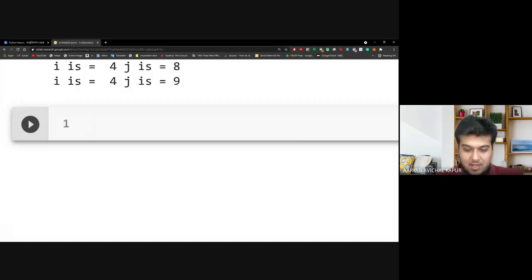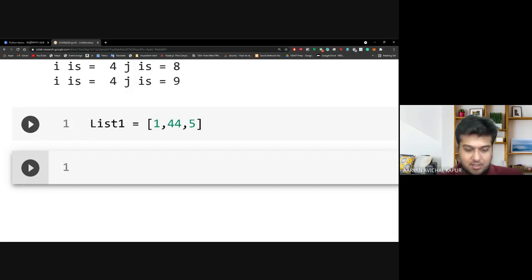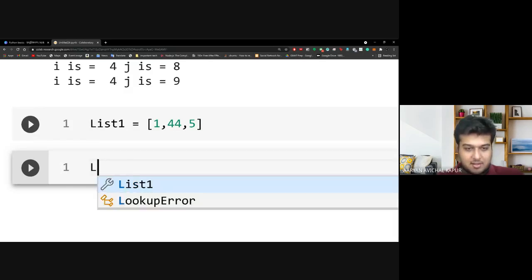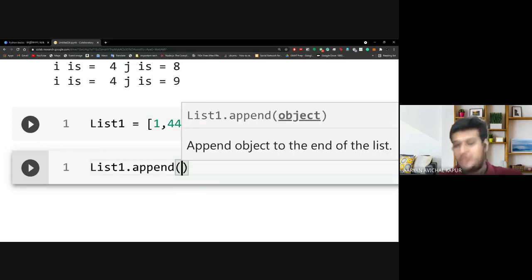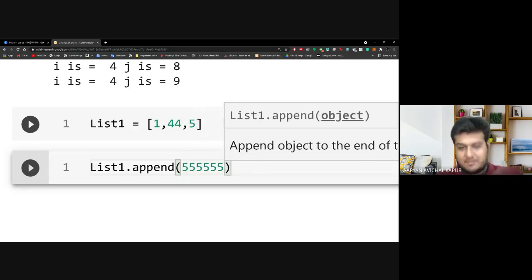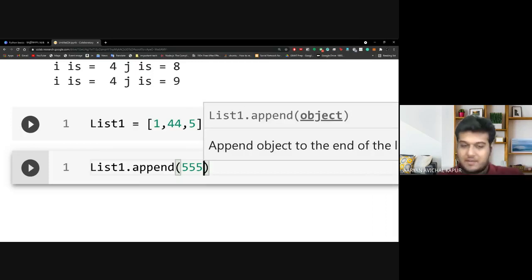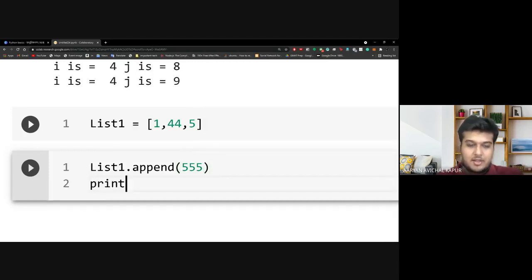So let's say I have a list1 and it is equal to, let's say, 1 comma 44 comma 5, right? And let us now do some stuff to this. So let us say I say list1 dot append. Append simply means add to the end, right? That is how you should take it. So if I append, say, 555, and let me print list1.